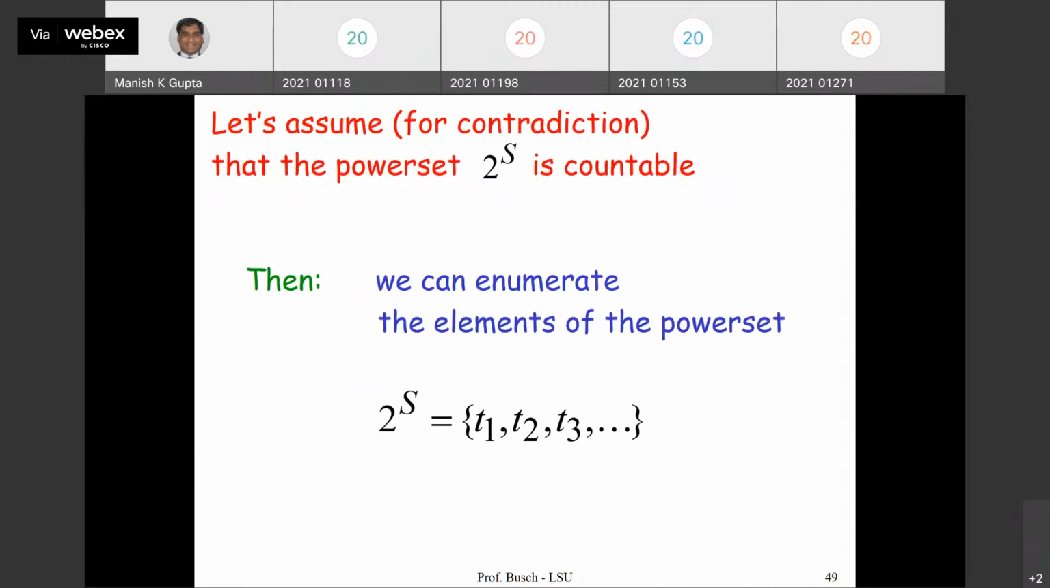Now the real proof. Let us assume for contradiction that the power set is countable. So you see, S is infinite and countable. I have to show that the power set is uncountable. S is countable but infinite. The power set is also infinite in that case, right? But this is uncountable. And so suppose it is countable.